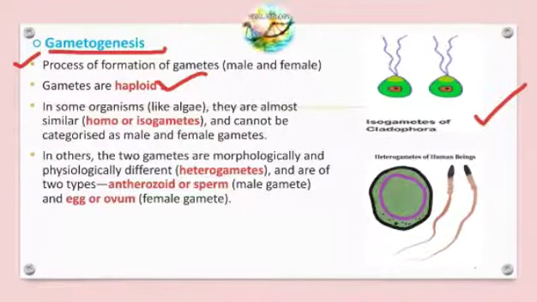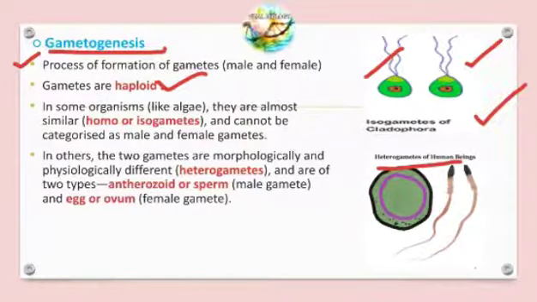They look similar in both individuals, but one may be male and the other female, of opposite sex. But we can't identify which is male and which is female in isogamous species. Cladophora is one species of algae. Another type is heterogamous, as in human beings.